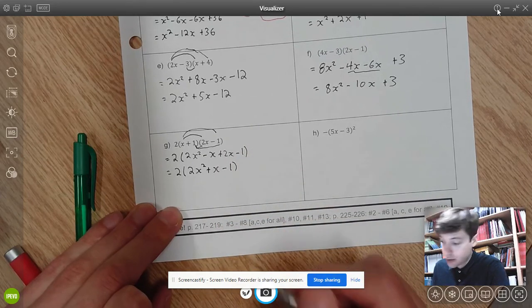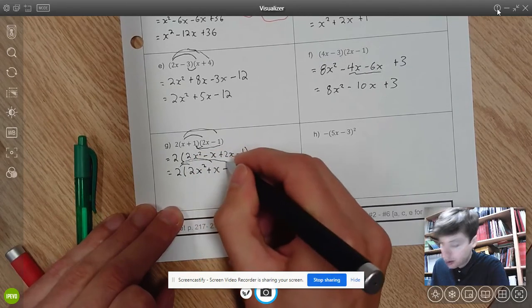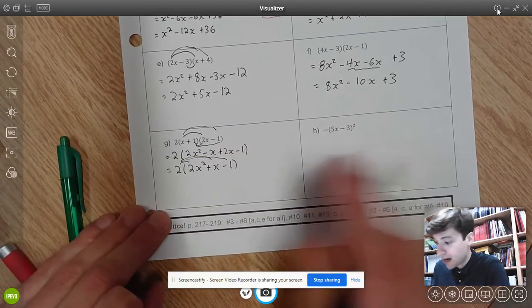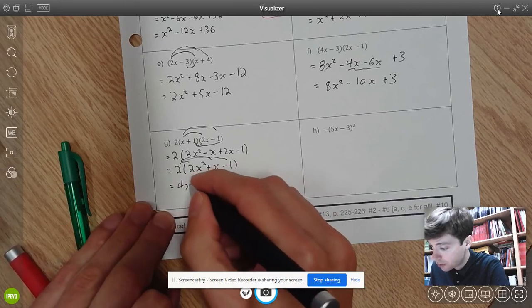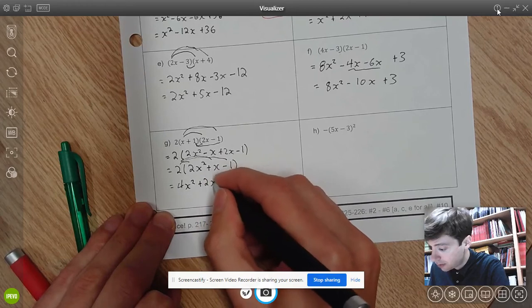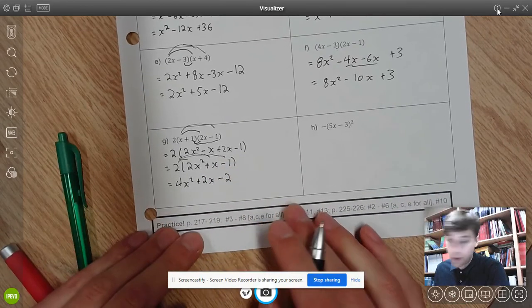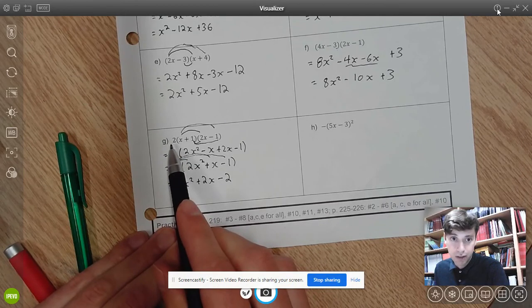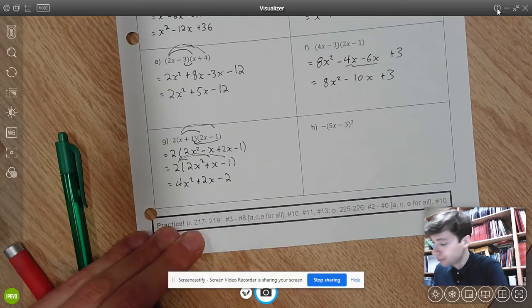And now to finish the problem, I'm going to distribute that positive 2 to all three terms inside my bracket, inside my trinomial. I've got 2 times 2x squared is 4x squared, plus 2 times x is 2x, and then minus 2, 2 times negative 1. So my recommendation, if we have something in front of my binomials, is to do the problem in brackets and then distribute at the end.